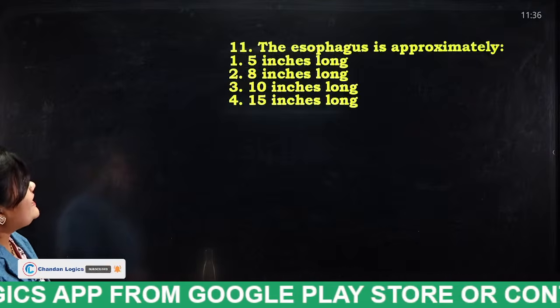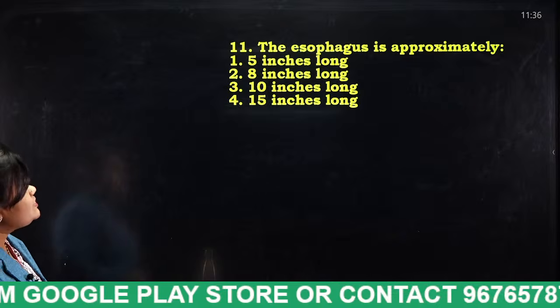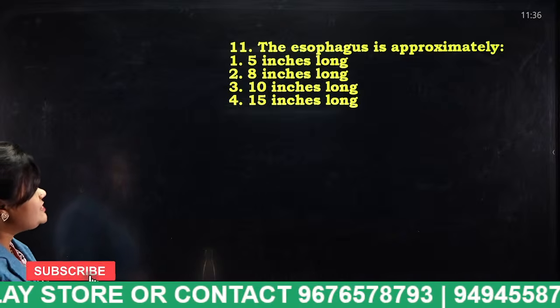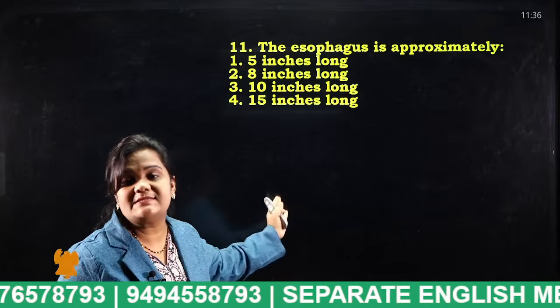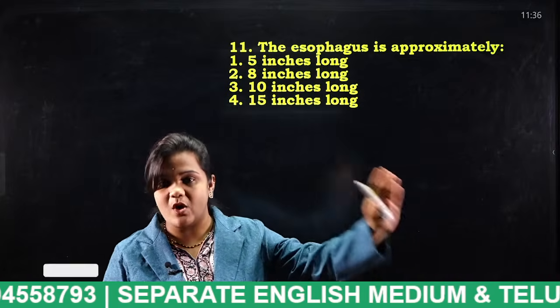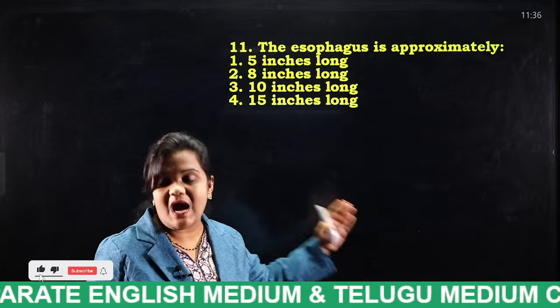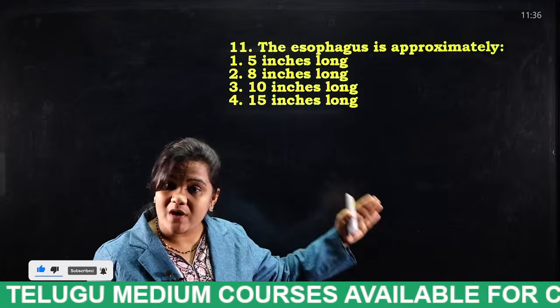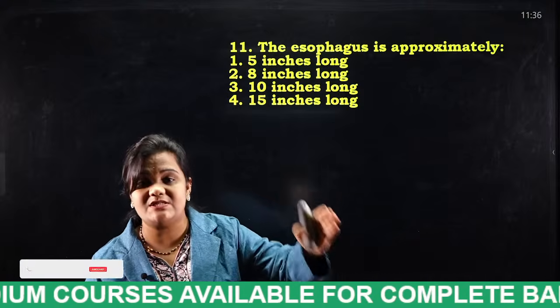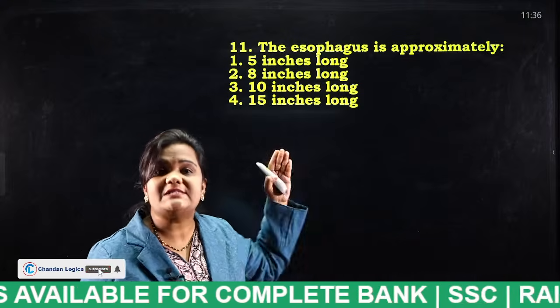The esophagus is approximately 5 inches long, 8 inches long, 10 inches long, 15 inches long. As I told you in the beginning itself, what is the length of the small intestine? What is the length of the large intestine? What is the length of the esophagus? And which is the longest part in our human digestive system? I have told you in the starting itself.